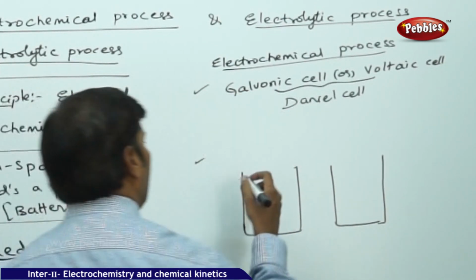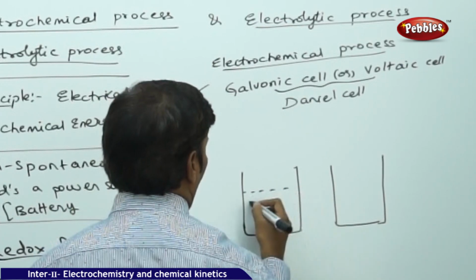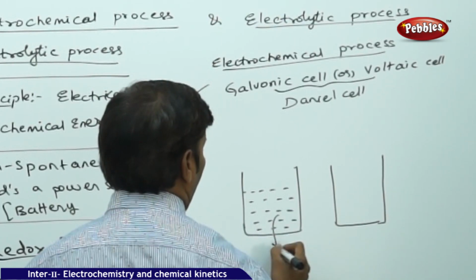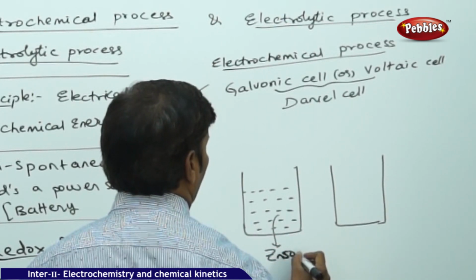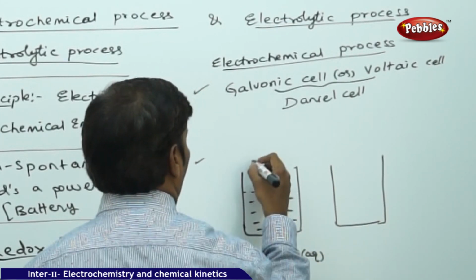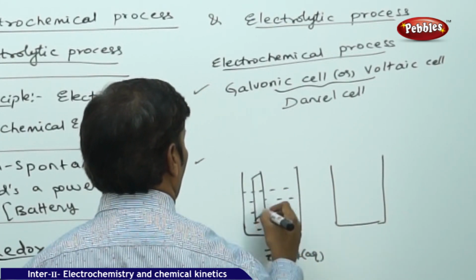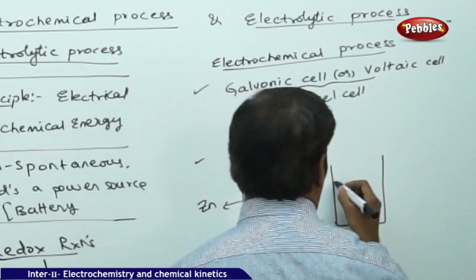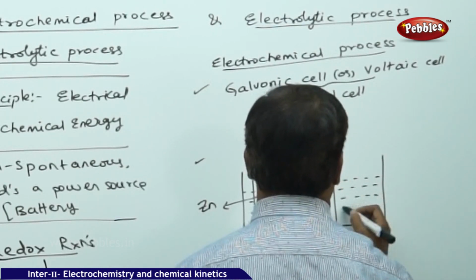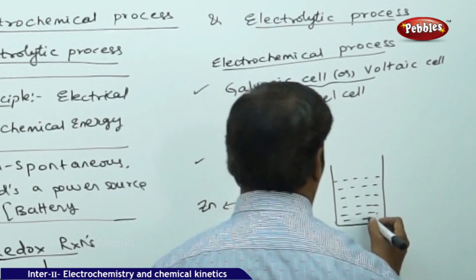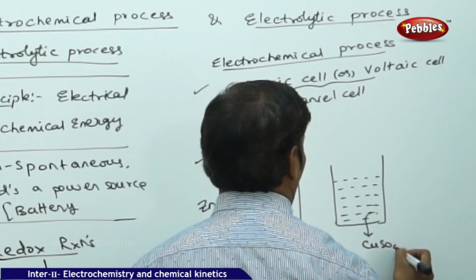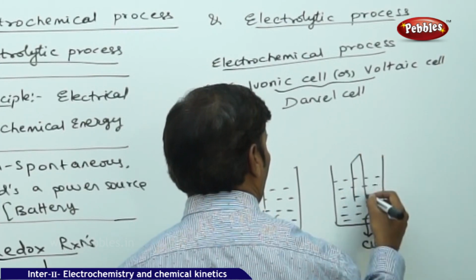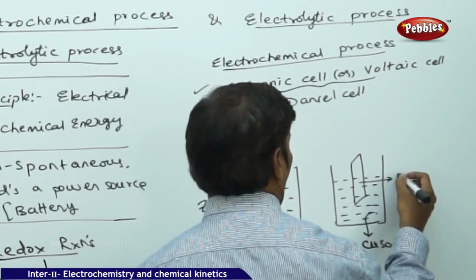In the first half cell, we take the solution. On the left side, this is zinc sulfate solution, aqueous, and here we are going to place a zinc electrode. Here we take the vessel with copper sulfate, and here this is the copper electrode.